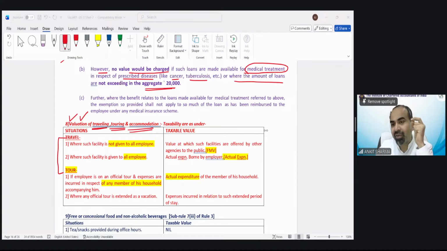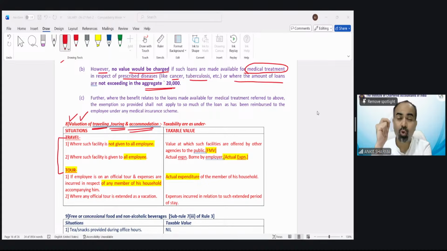Travel is traveling. Traveling means yatra in Hindi. It is not generally for official purpose. It is for traveling purpose or personal purpose. So travel is technically personal purpose and tour is for official purpose. So if an employee is going on travel, that is technically a personal purpose expenditure paid by the employer.